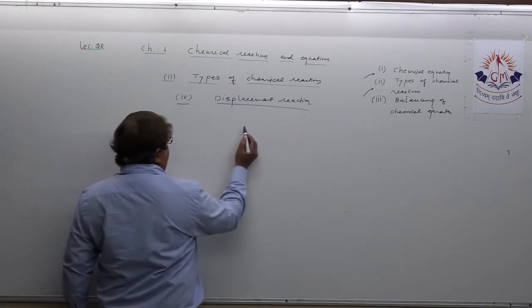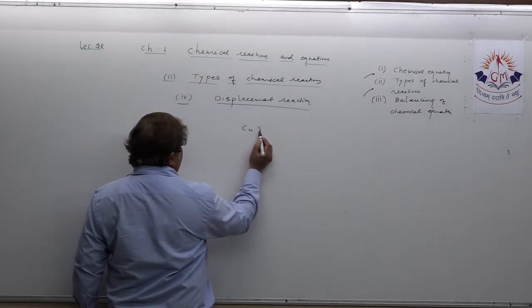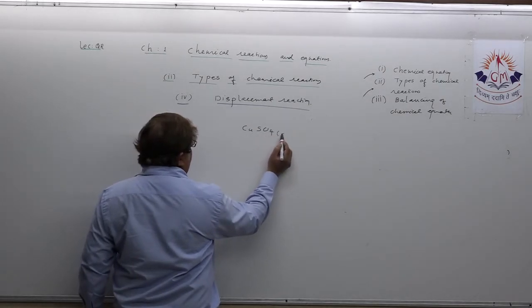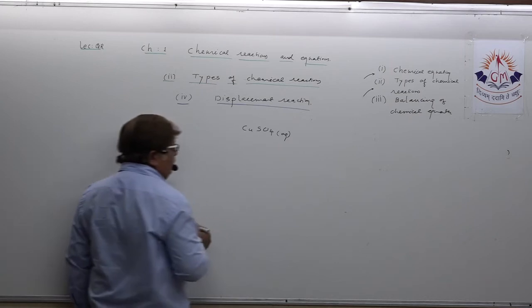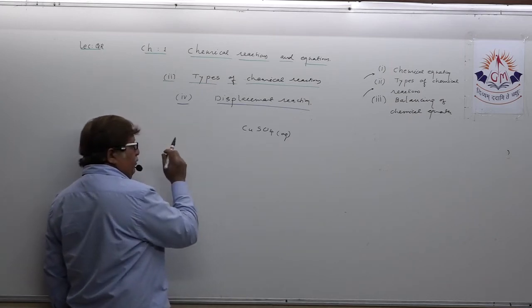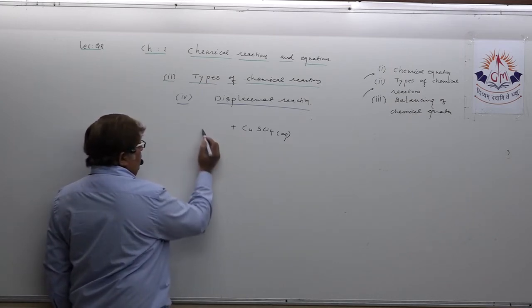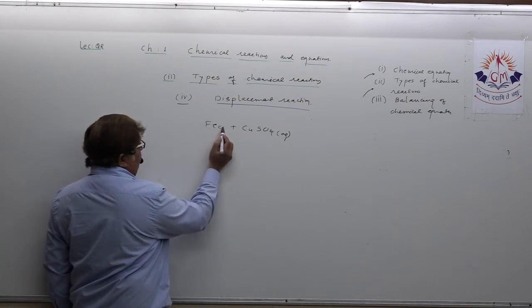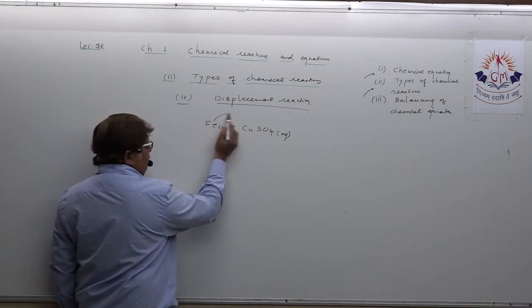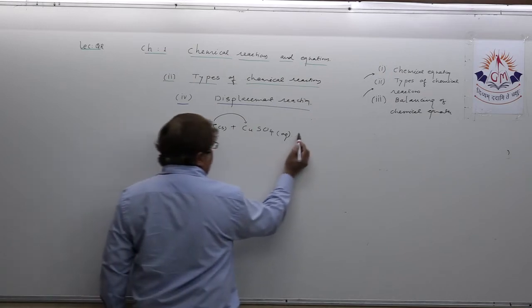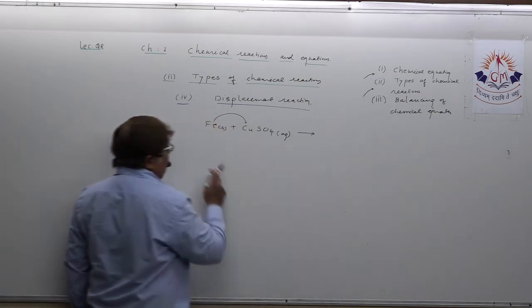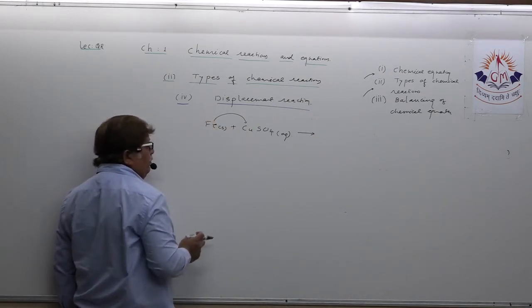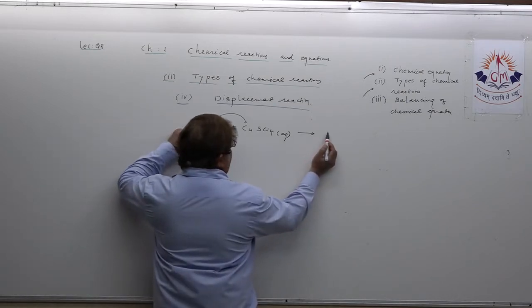Suppose I take copper sulfate in aqueous solution. Copper sulfate, as you know, is a blue colored solution. In that, if I keep an iron rod, iron, as you all know, is more reactive than copper. So when reaction takes place between iron and copper sulfate solution, what is going to happen?